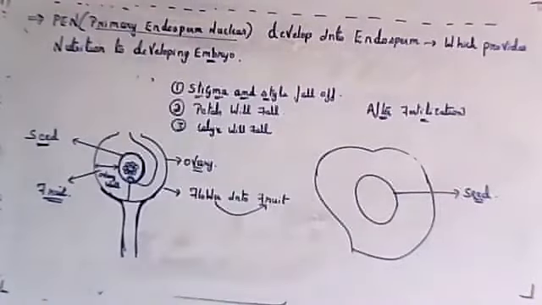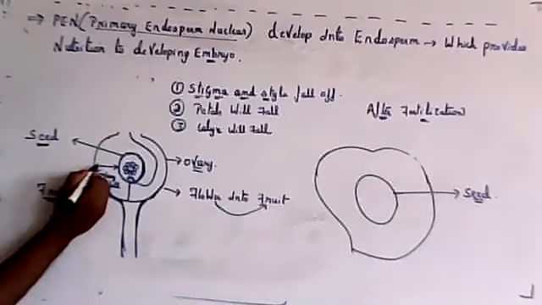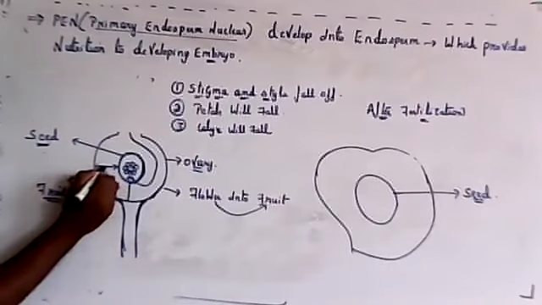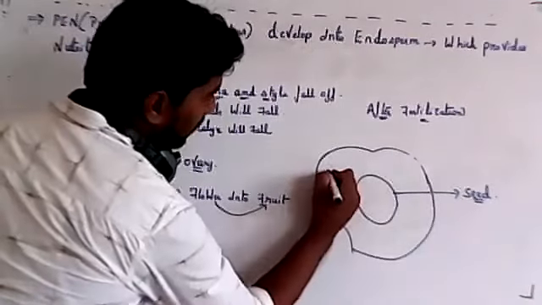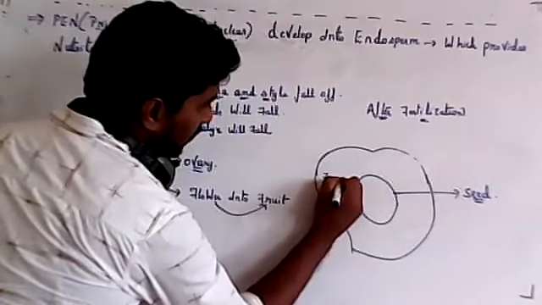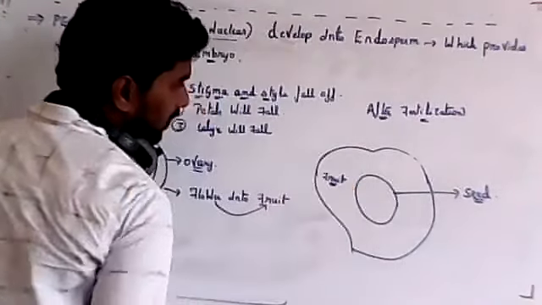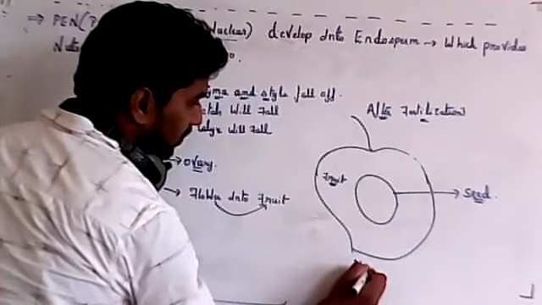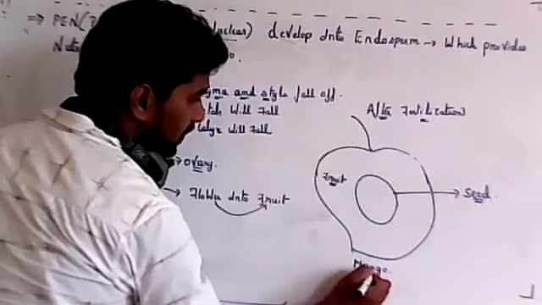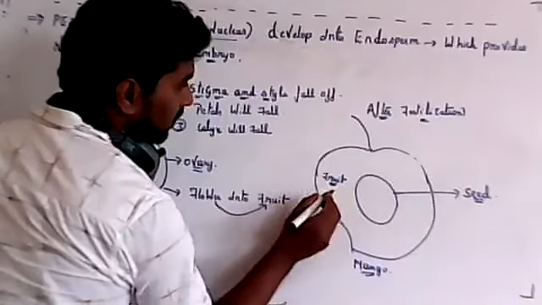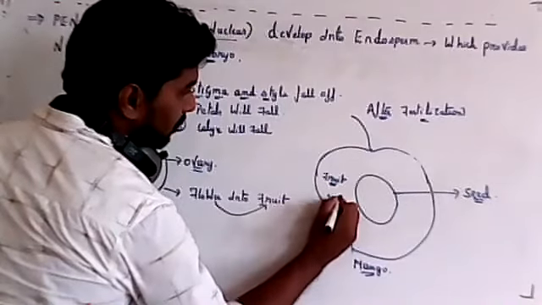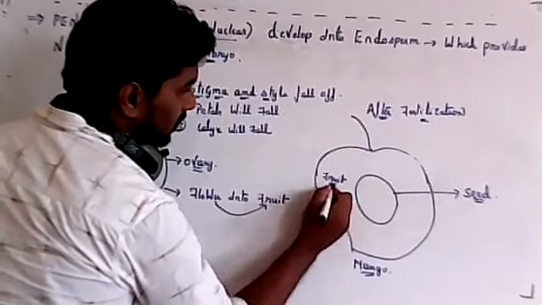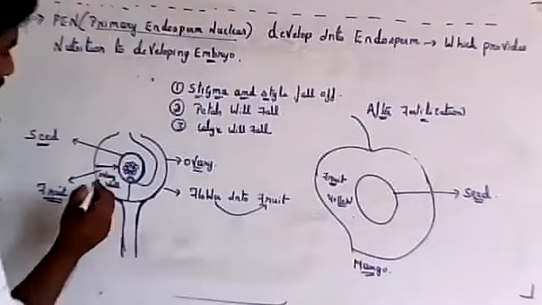Inside, the ovule will get converted into a seed, and this portion, the ovary wall, will get converted into a yellow color fruit. So this portion you consume when you're eating the fruit. This is an example of mango. Inside you will have a seed, then outside you will have a fruit. This yellow color portion, the pulp, is formed from the ovary wall.